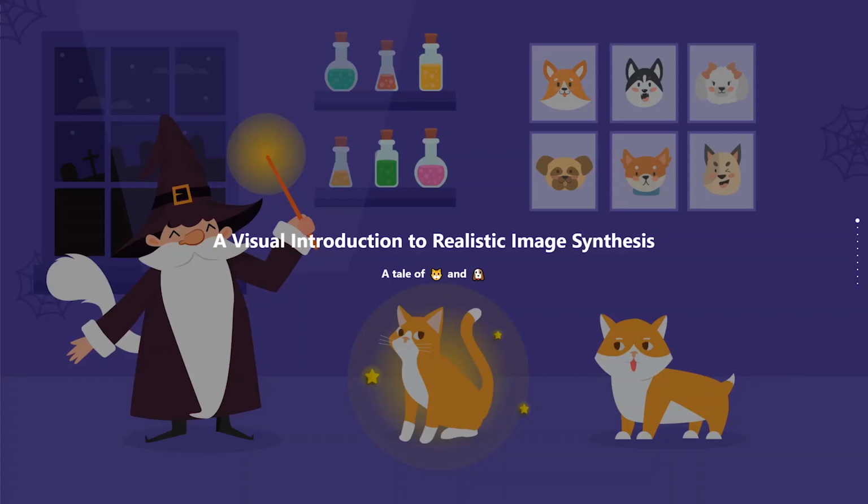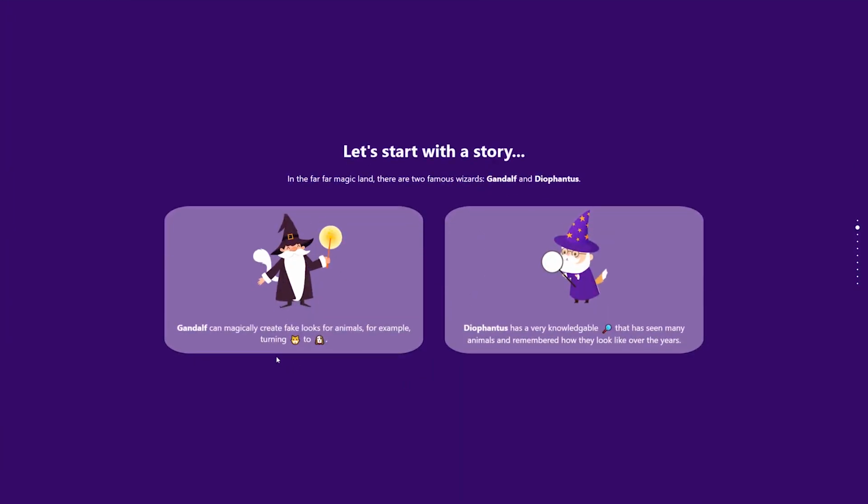We present an interactive explainable of generative neural networks, a popular image synthesis technique. The explainable centers around a cohesive narrative that builds an engaging analogy between GANs and a story about cats, dogs, and wizards. Gandalf and Diophantus are fictional characters that represent two networks in a typical GAN architecture. The generative and discriminative roles that they play are portrayed as magical powers of generating dog-looking cats and identifying fake